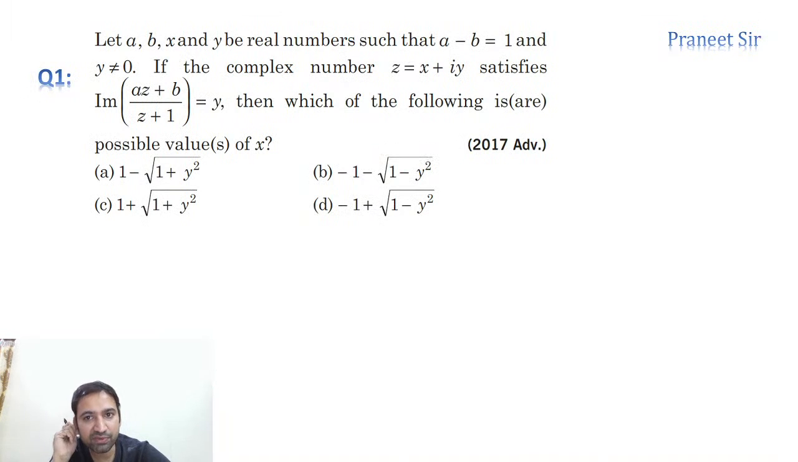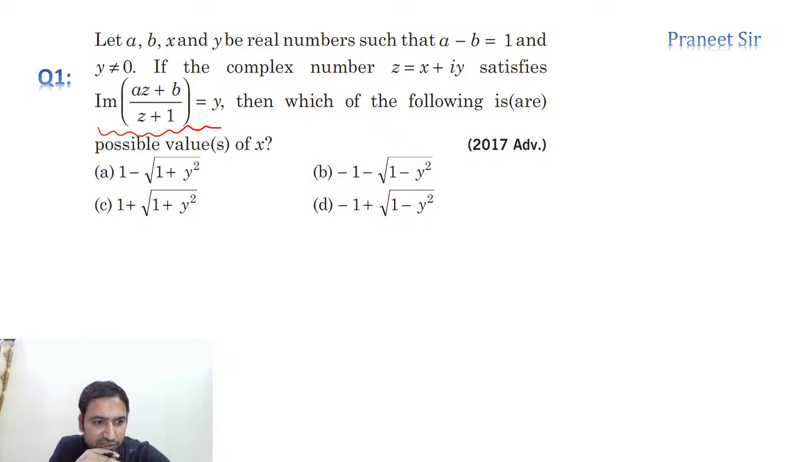This is the first question we have. This is a 2017 advanced question, but it is a very easy question. As I told you already, for all locus problems we can substitute z equals x plus iy and then simplify. You get the answer easily. You just need to simplify the given expression after substituting z equals x plus iy. Clear na?